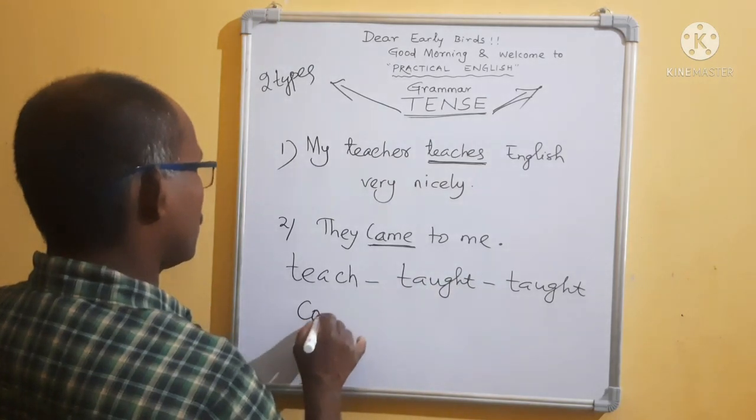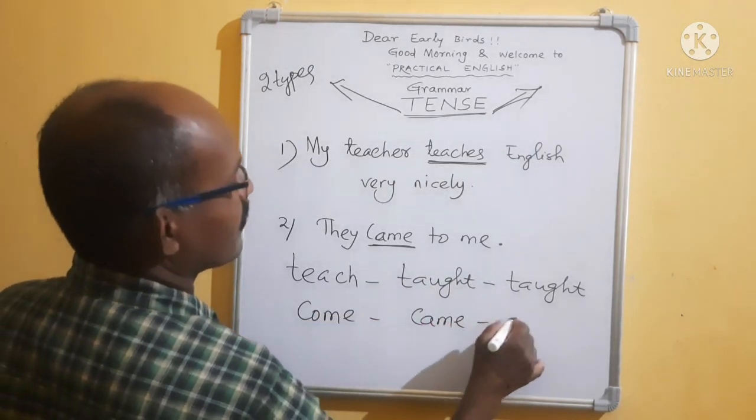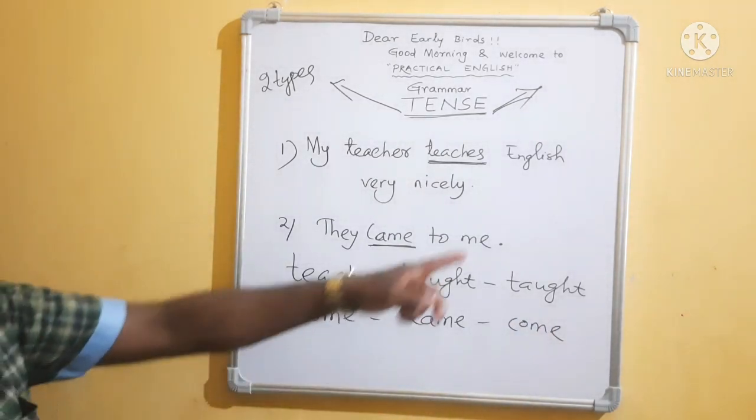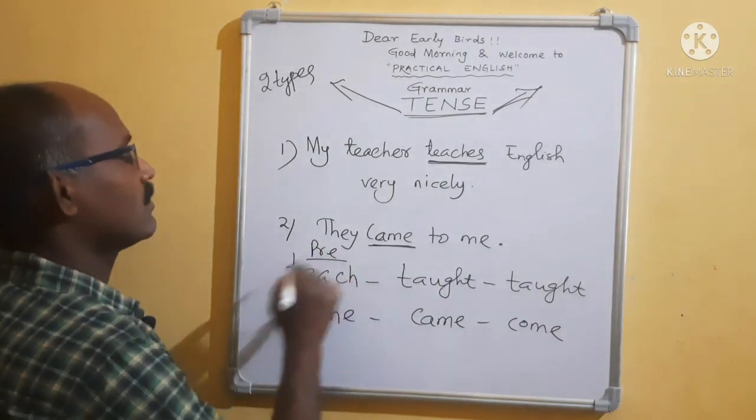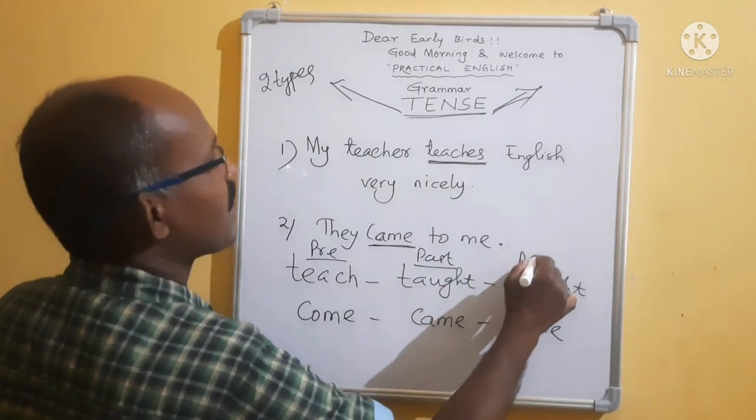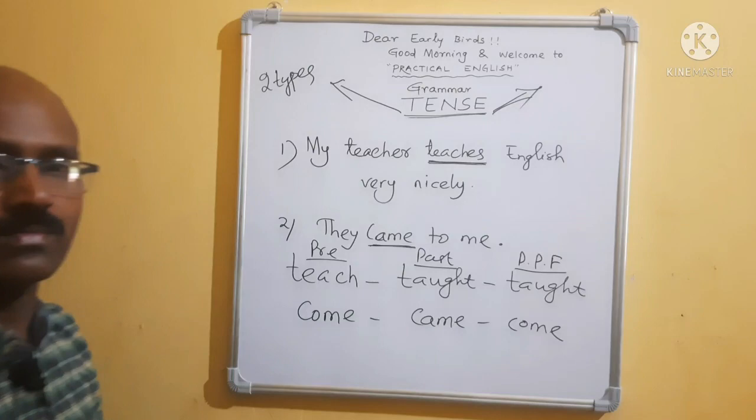Then come. Came. Come. Okay. Now, see, teach. This is present. Already I have told you. This is past. This is past participle form.